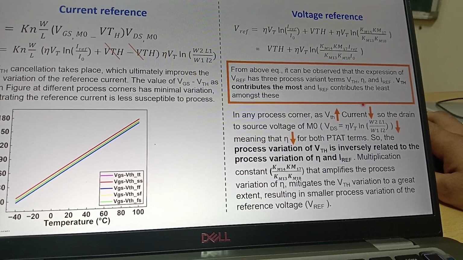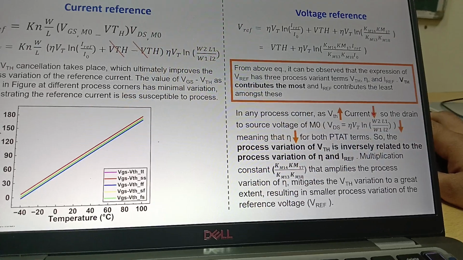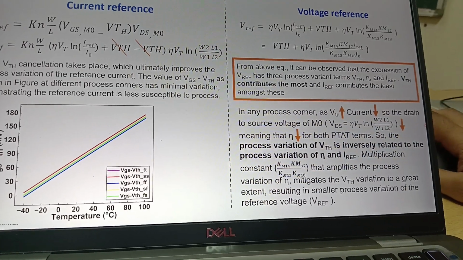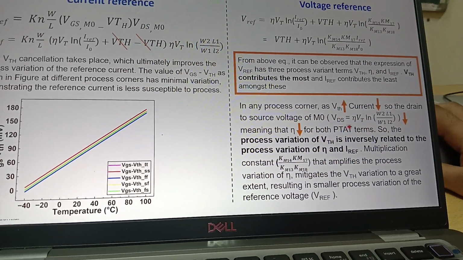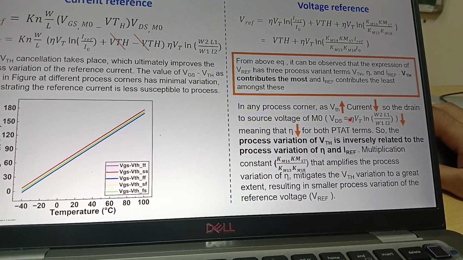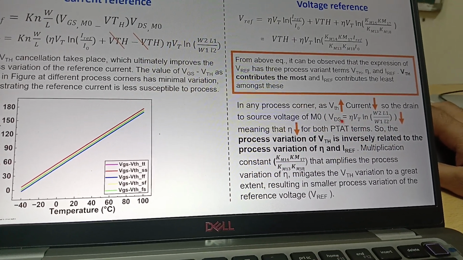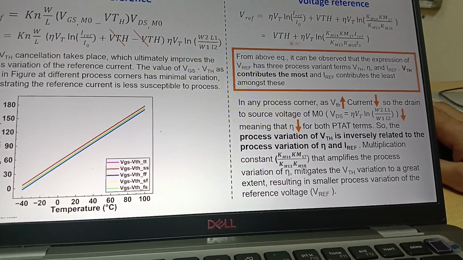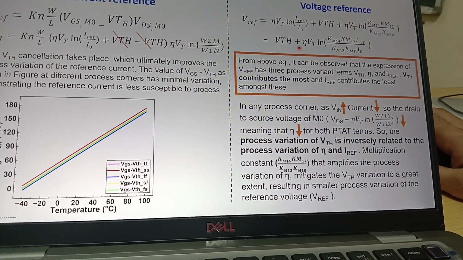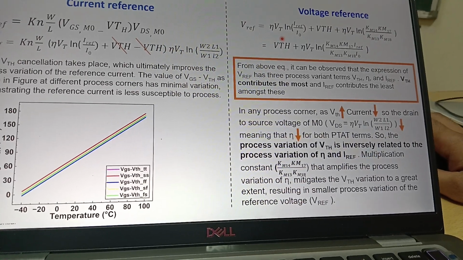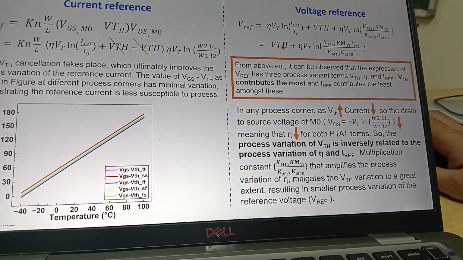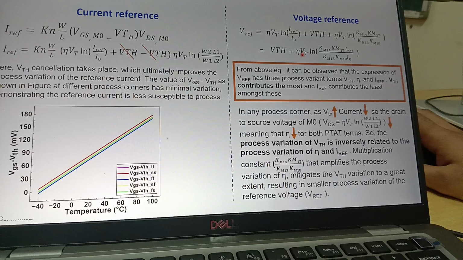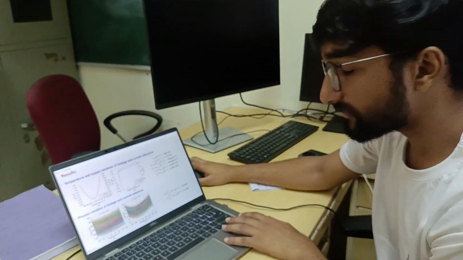As VTH increases, that means the current that we are achieving is decreasing with the help of the current equation. So as current is decreasing, we are pumping less current into our MOSFETs. That means drain to source voltage also reduces. Drain to source voltage is nothing but eta Vt ln of some constant term. So the only term that will change as this VDS is decreasing is the eta term. So VTH and eta have opposite dependency with respect to process. As VTH increases with respect to process, eta decreases, right? So that's how we are able to mitigate whatever variation we are getting from VTH with the help of eta. So likewise, we are able to generate a process invariant design.